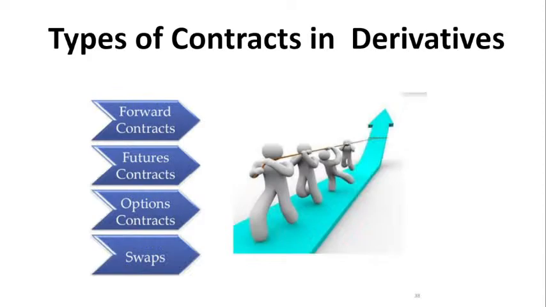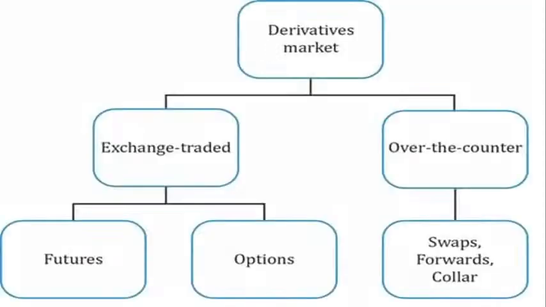Let's move ahead. We have many things to discuss. Now, the types of contracts in derivatives. You can see there is the forward contract, future contract, option contract, and the swap contract. But these contracts are categorized differently, because derivatives are classified into two things.